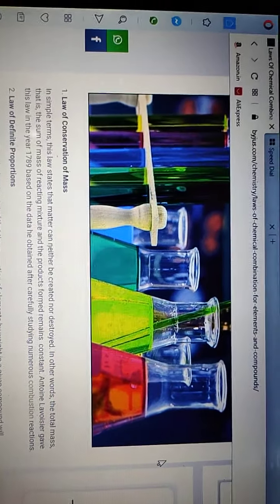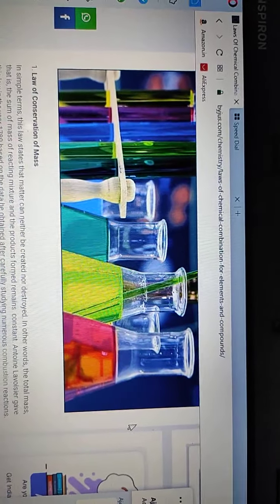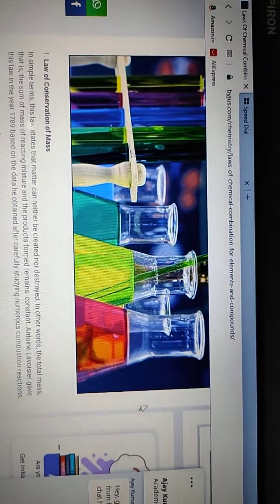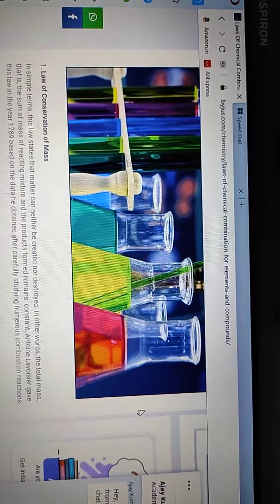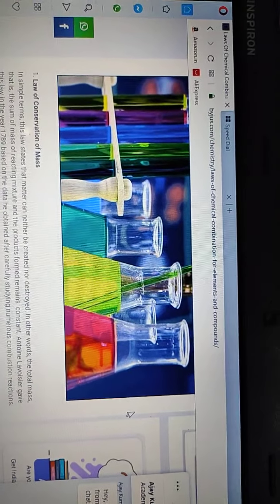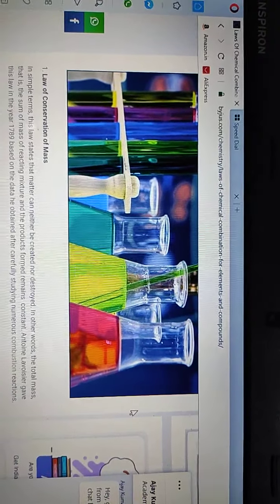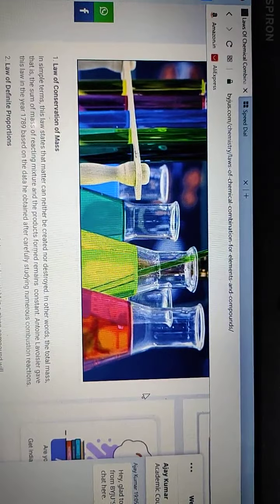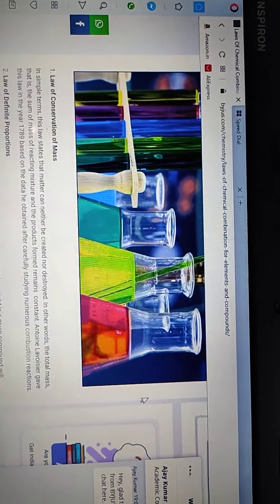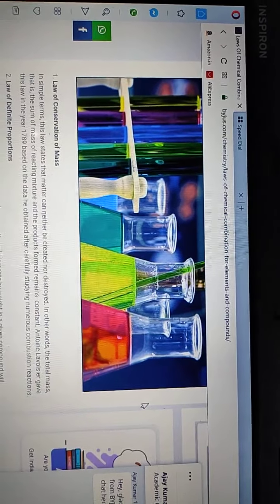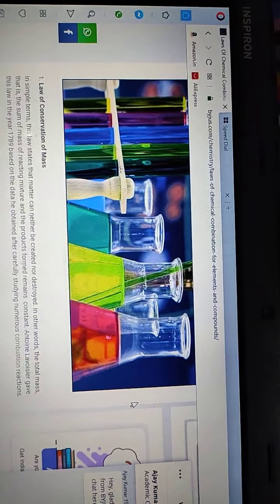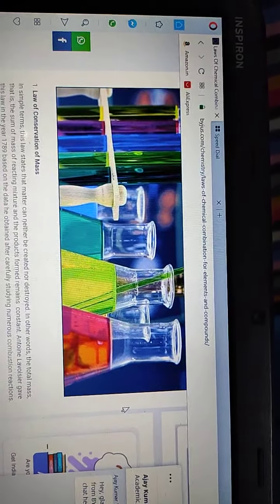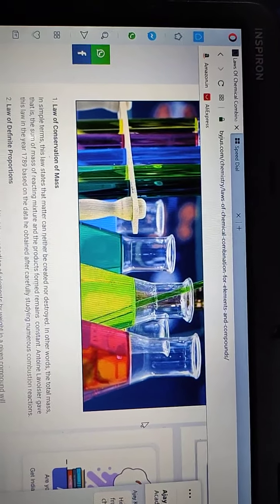This law states that matter is neither created nor destroyed in a chemical reaction. In a chemical reaction, the total mass of products is equal to the total mass of reactants. There is no change in mass during a chemical reaction.